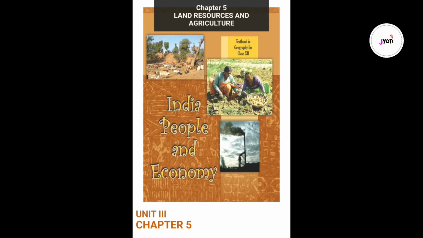Tur (Arhar). Tur is the second important pulse crop in the country. It is also known as red gram or pigeon pea. It is cultivated over marginal lands and under rain-fed conditions in the dry areas of central and southern states of the country. This crop occupies only about 2% of total cropped area of India.